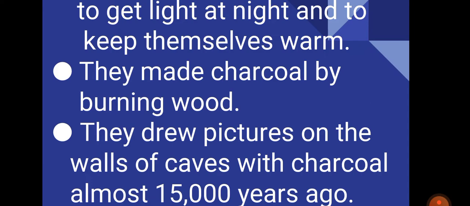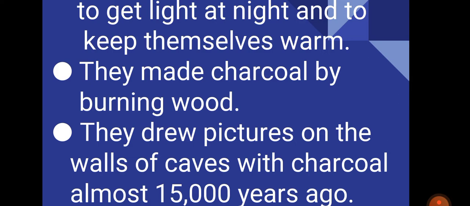The next point is this: they made charcoal by burning wood. By burning wood you can get black wood, and you can use that black wood for writing and drawing. This black wood, the term I am using here, is known as charcoal. So they were using charcoal for these things.